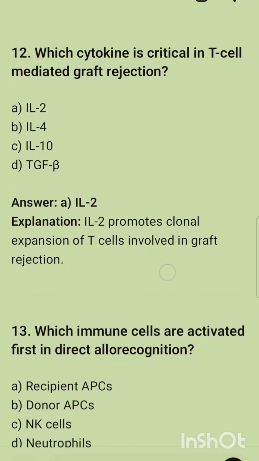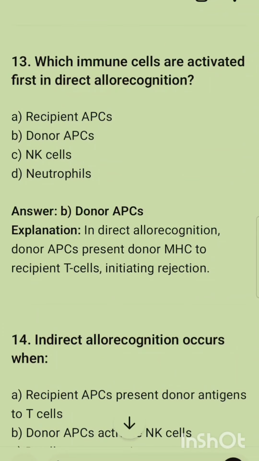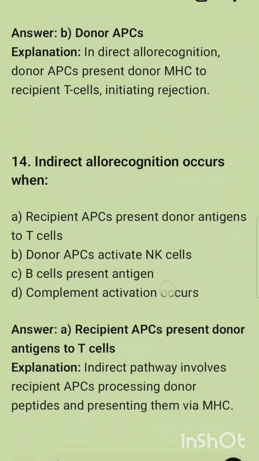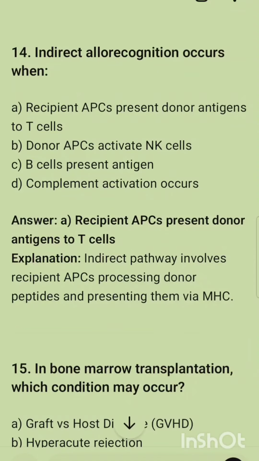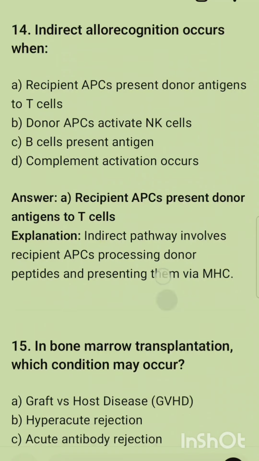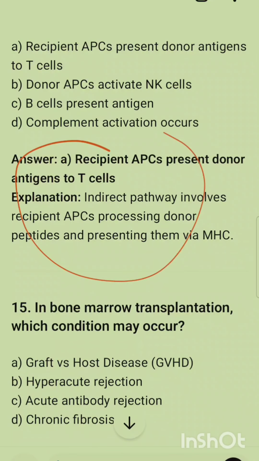The 12th question is: which cytokine is critical in T cell mediated graft rejection? The correct option is cytokine IL-2. The next question is: which immune cells are activated first in direct allorecognition? The correct option is donor APCs. APCs means antigen presenting cells. The next question is: indirect allorecognition occurs when. The correct option is recipient antigen presenting cells present donor antigen to T cells. You can also read this explanation and these options.